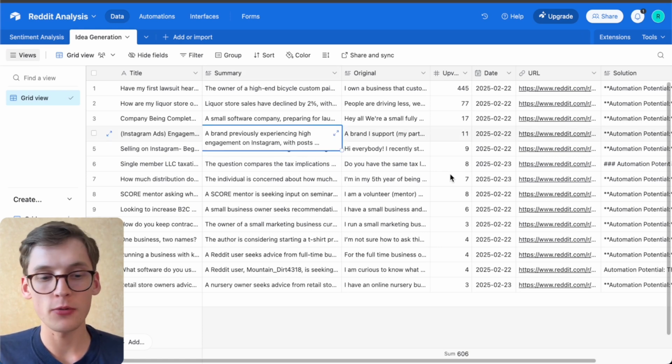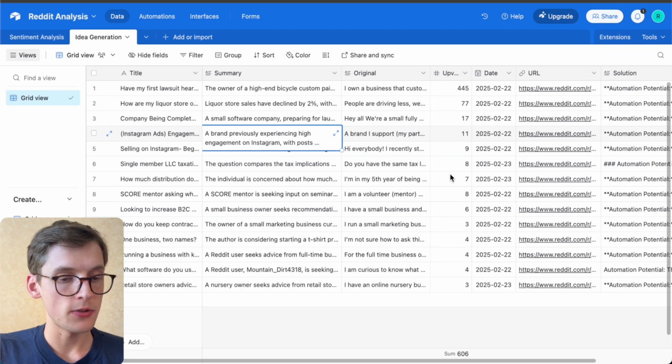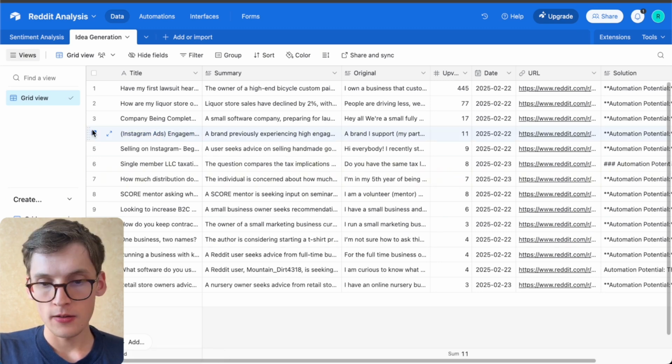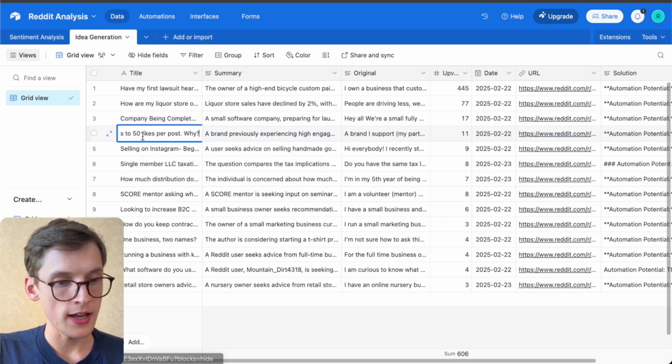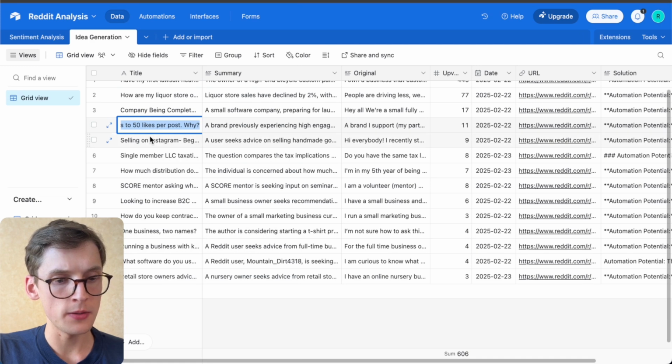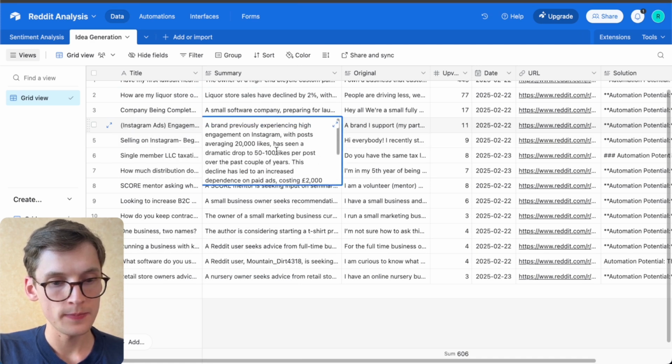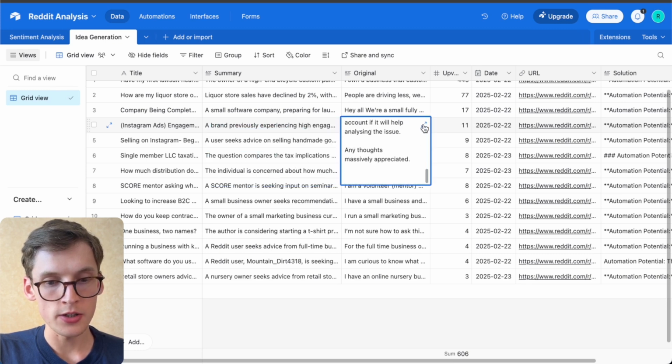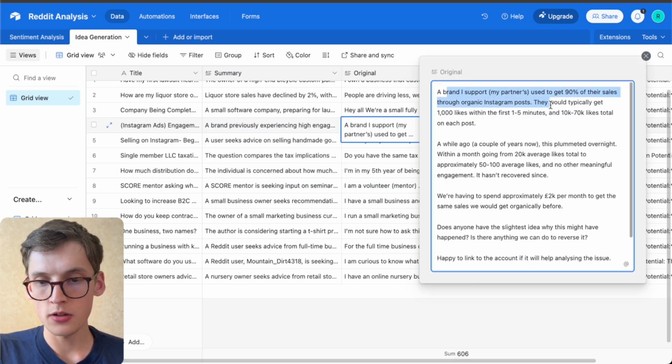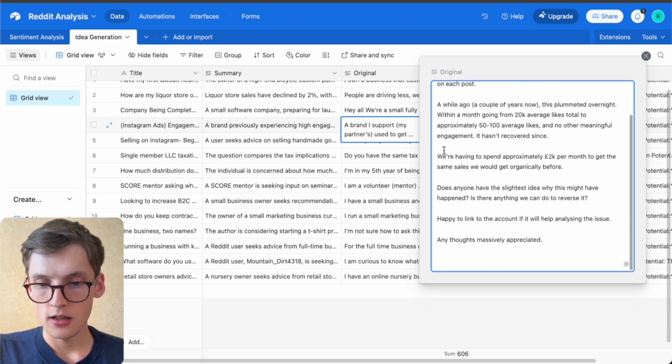Now we can quickly check the results. So for example, we could select the post about Instagram ads engagement. We get not only the title, but the summary of a post. We can see the original post: a brand I support, my partners used to get 90% of their sales through organic Instagram posts. And yeah, we are spending 2K per month to get the same sales we could get organically before.